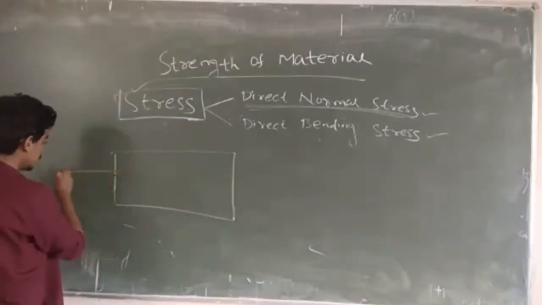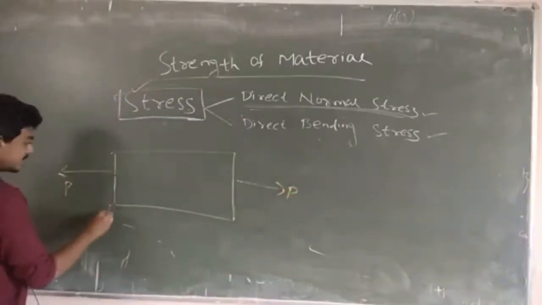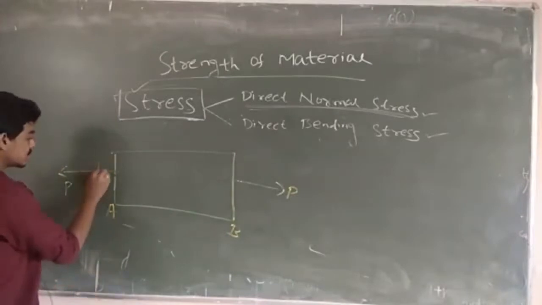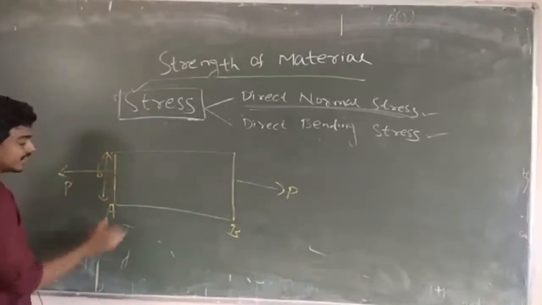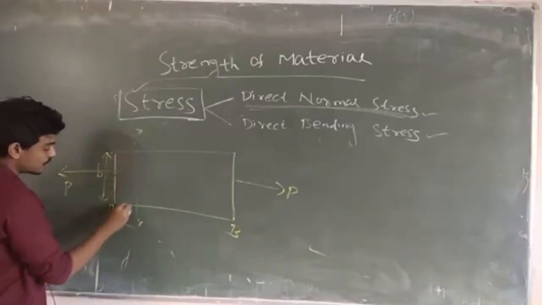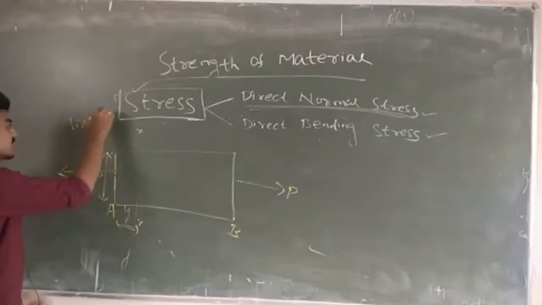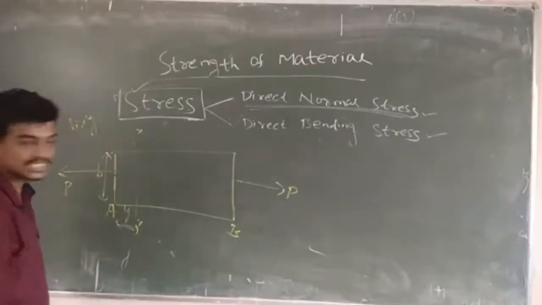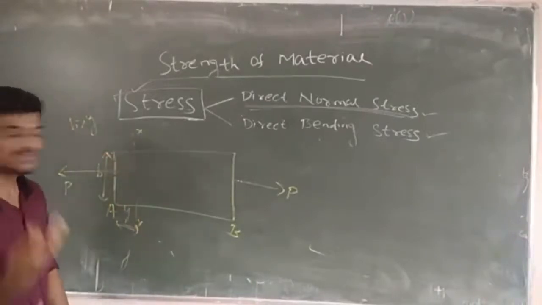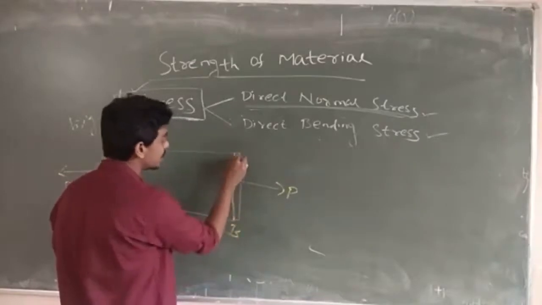Suppose this is P and this is also P, A B, and suppose the lateral dimension is B, and you are taking a section closer to the end, suppose Y. In this case B is greater than Y. So in this case what will happen, if you want to take the stress uniform, you can attach one rigid bar here.